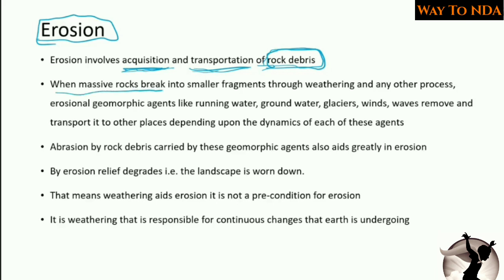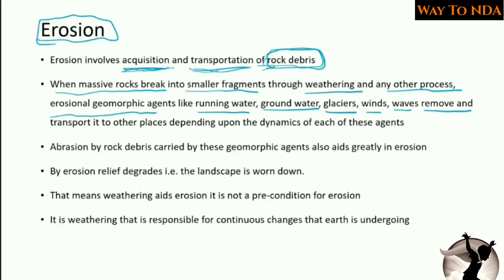So when massive rock breaks into smaller fragments through weathering and any other process, erosional geomorphic agents, like running water, groundwater, glaciers, winds, waves, these are the geomorphic agents. So what do they do?